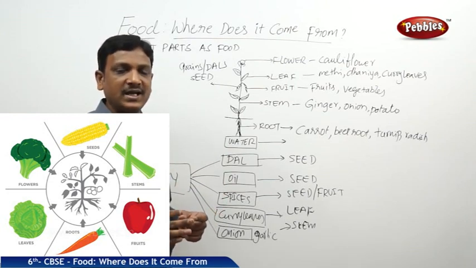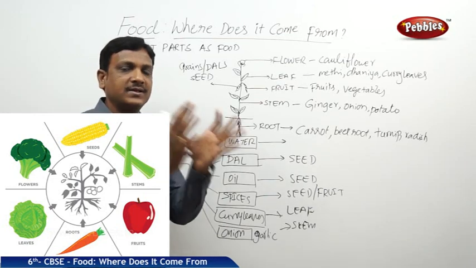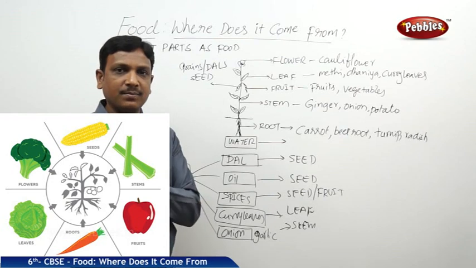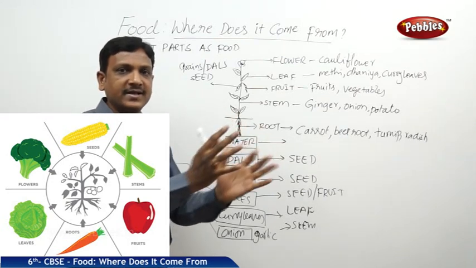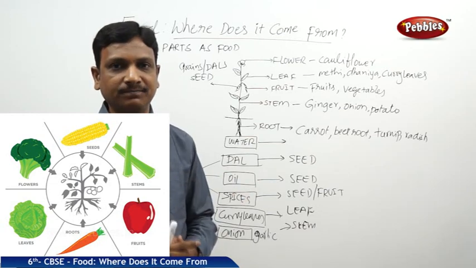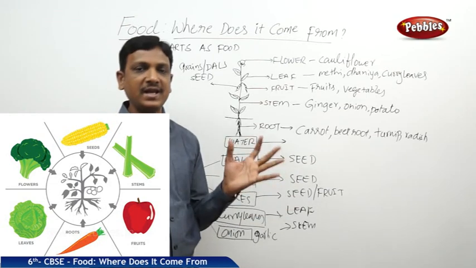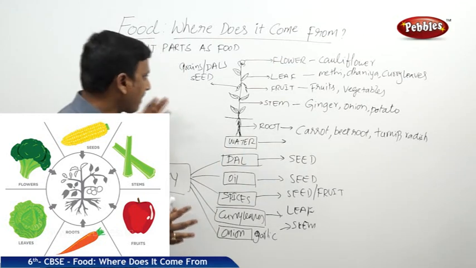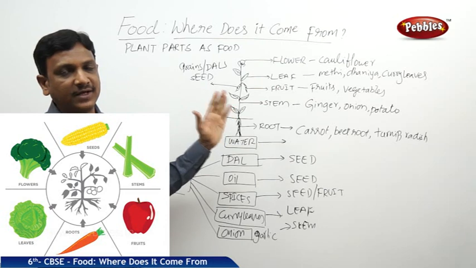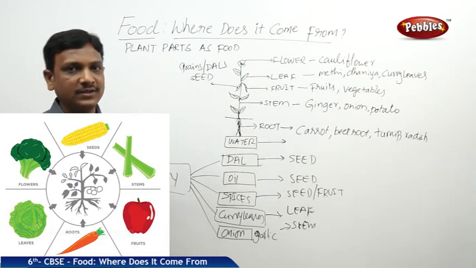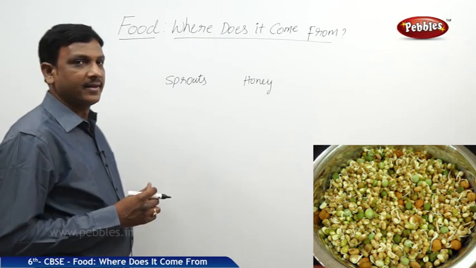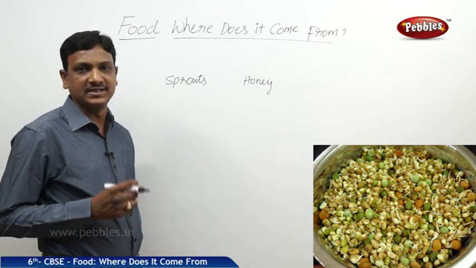Now identify from which part of the plant they are. Which particular part of the plant is that ingredient? Identify it and fill the table. Then you will be totally aware of the concept here: what are the different parts of the plant that we are using as an ingredient for our food items? So, now let us see the plant ingredients we have seen.